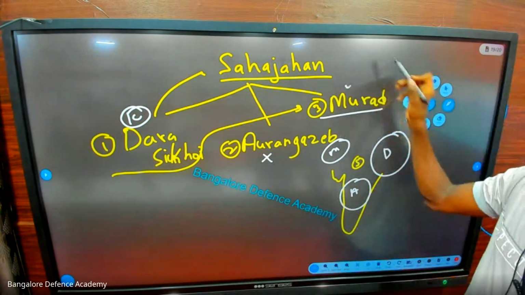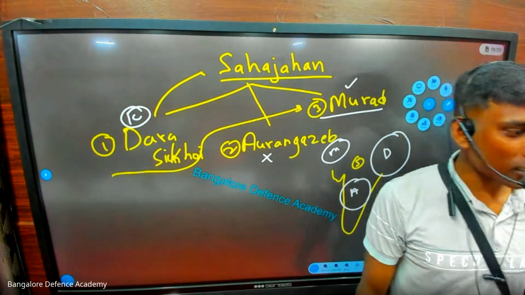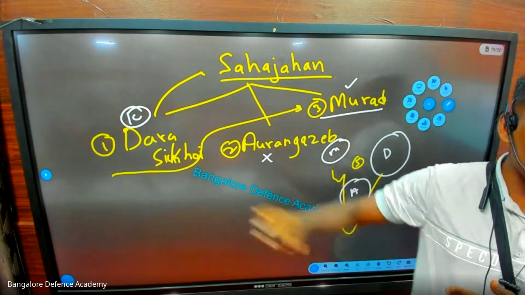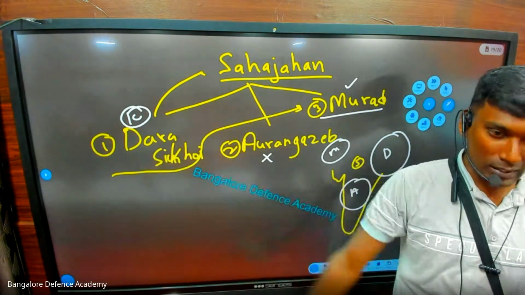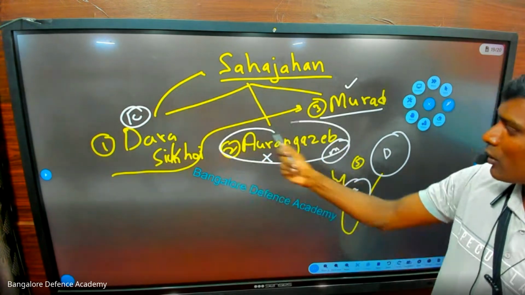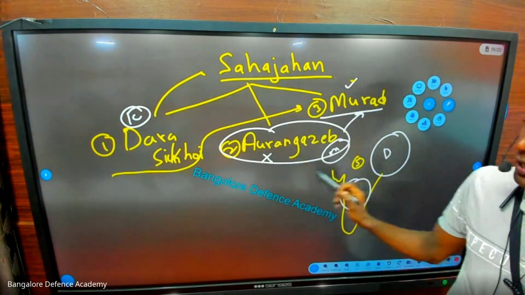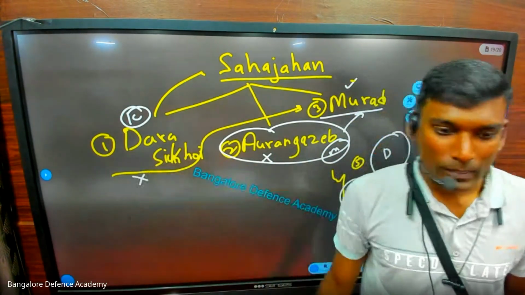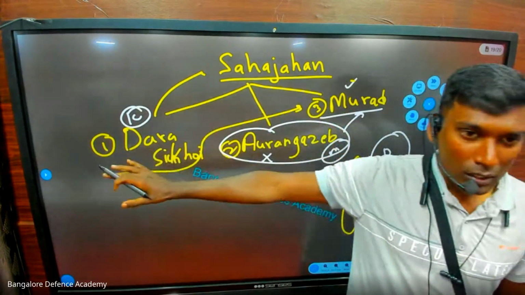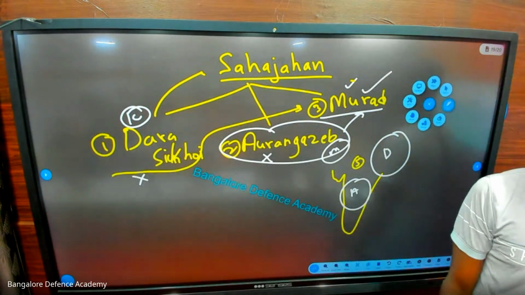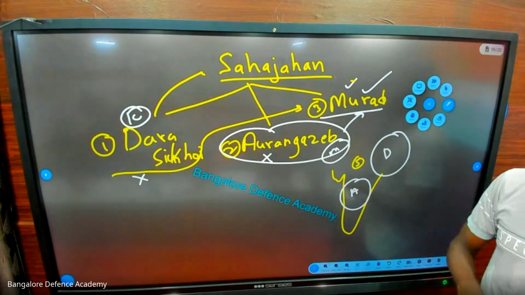So Murad is telling, wow, very nice idea. Okay, so I'm the minister of whole India. He's very happy. So who is the king now? Dara. This is the idea. Now secretly, Aurangzeb is going to Murad and telling that we both will become friends and kill Dara Shikoh. And if we kill Dara Shikoh, you become the king. Murad becomes the king.